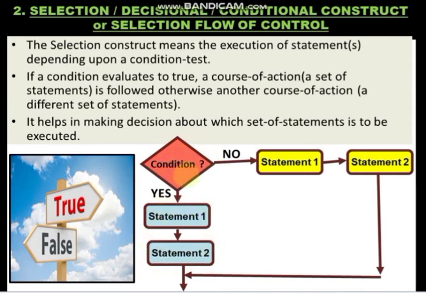If the condition is no, false, then another set of statements gets executed. And later they meet the main program itself. So if a condition evaluates to true, a course of action is followed, otherwise another course of action is followed. And it helps in the decision making process: which set of statements is to be executed, true or false.